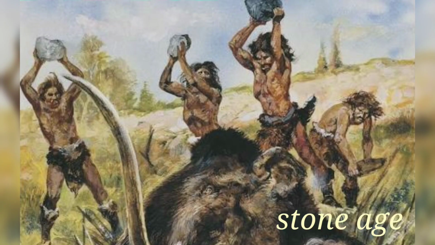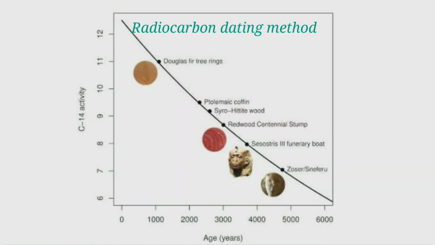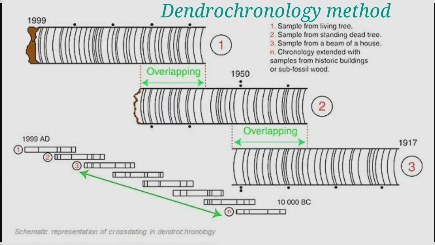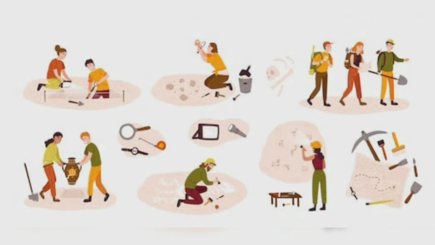Prehistoric age is further divided into two parts: Stone Age and Metal Age. However, this period is not uniform throughout the Indian subcontinent, and the dating of the prehistoric period is done scientifically. Radiocarbon dating method and dendrochronology method are used for this purpose. Stone Age. The Stone Age was a broad prehistoric period during which stone was widely used to make tools with an edge, a point, or a percussion surface.